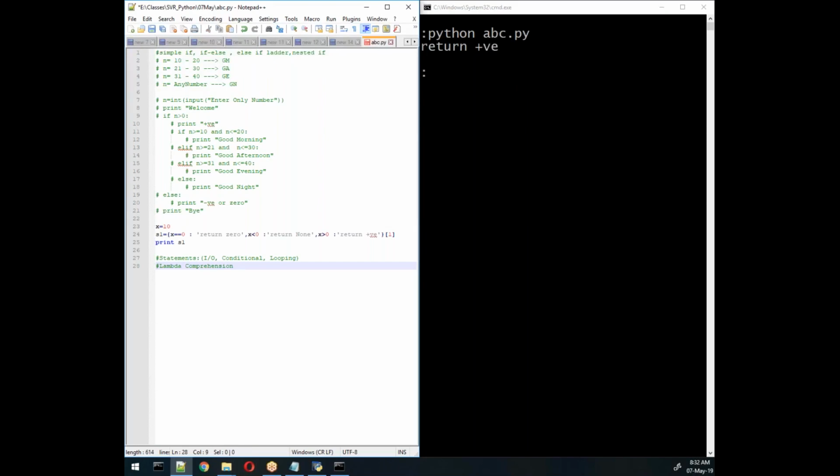This is the advanced part of statements. It will perform the same thing we got here in statements, but this is very advanced, and they will ask you about it in interviews. Nowadays it has become a trend in Python to write programs with the help of lambda and comprehension. So we should know how they are writing this type of program. That's why let me start with the simple looping concept first, then we'll go into detail about lambda and comprehension.